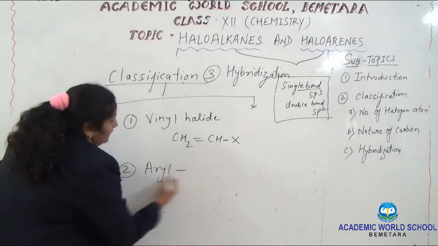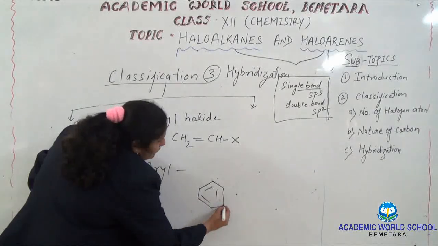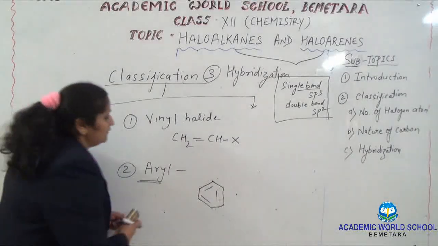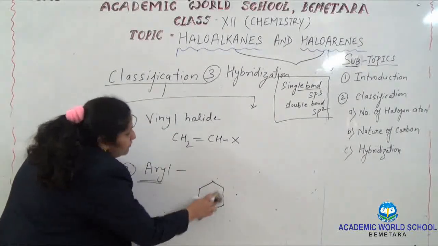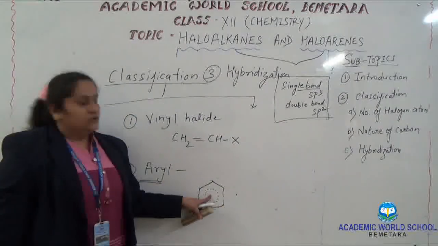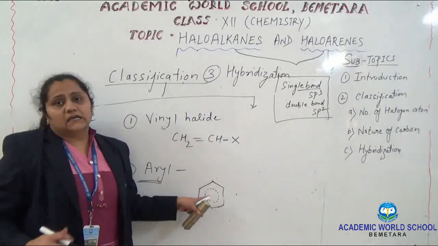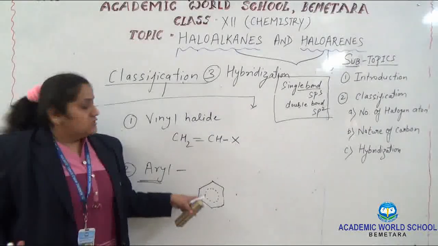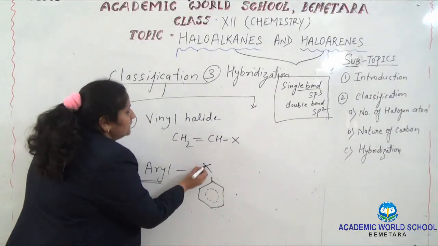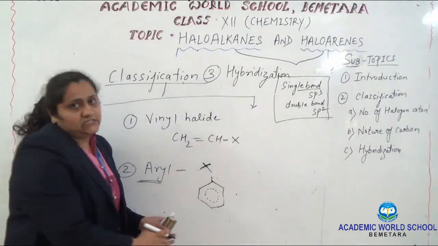Next, aryl. Aryl is again a substituent of the benzene ring. As you all know, we should write it as a ring for more clarity, so that you will notice that all the carbons present in the benzene ring bear a double bond character. So if we put the halogen directly on the benzene ring, the halogen is attached to a carbon which is double bonded in nature.